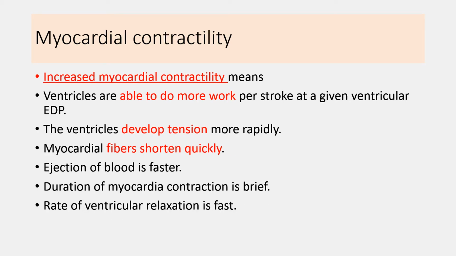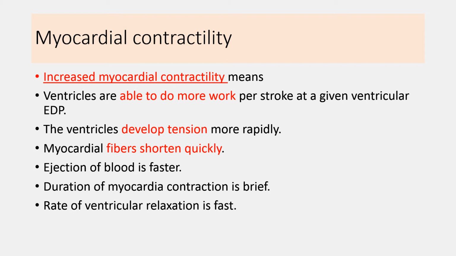Now after the preload, the second factor that affects the stroke volume is myocardial contractility. Here you have to understand the difference between myocardial contractility and the force of contraction, because preload increases the force of contraction of the heart, and myocardial contractility means the ventricles are able to do more work per stroke at a given ventricular end diastolic pressure.